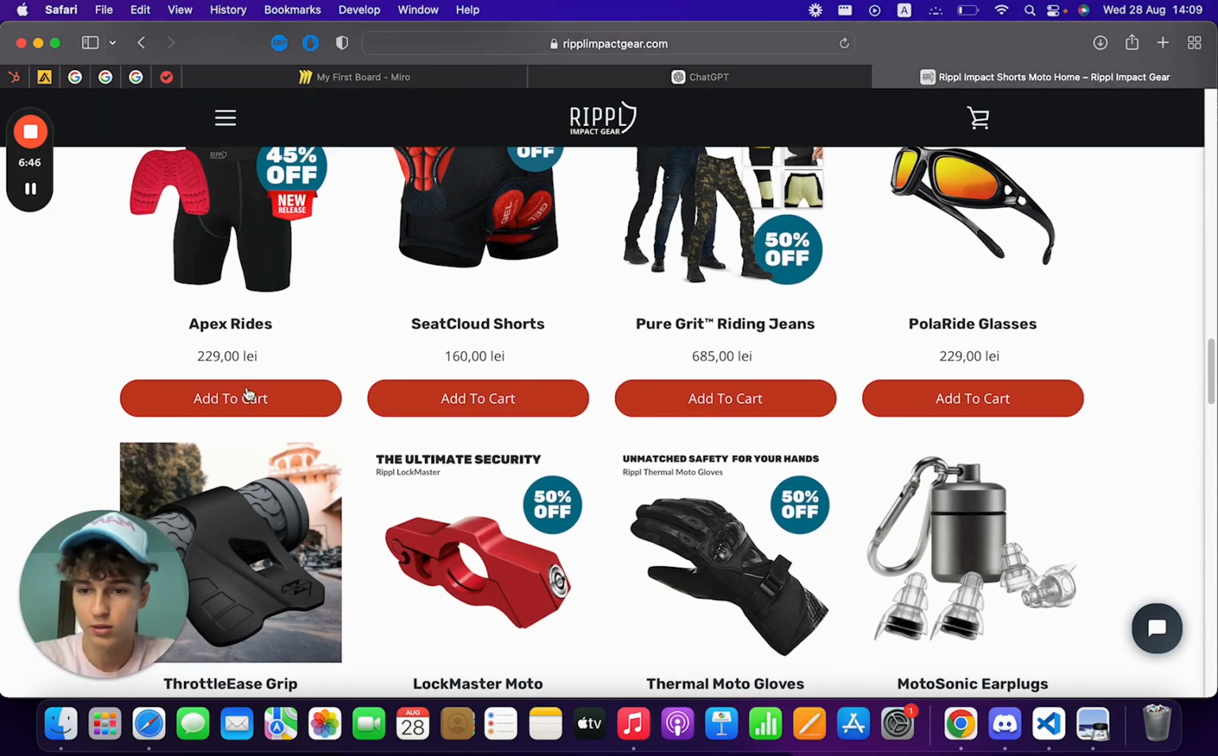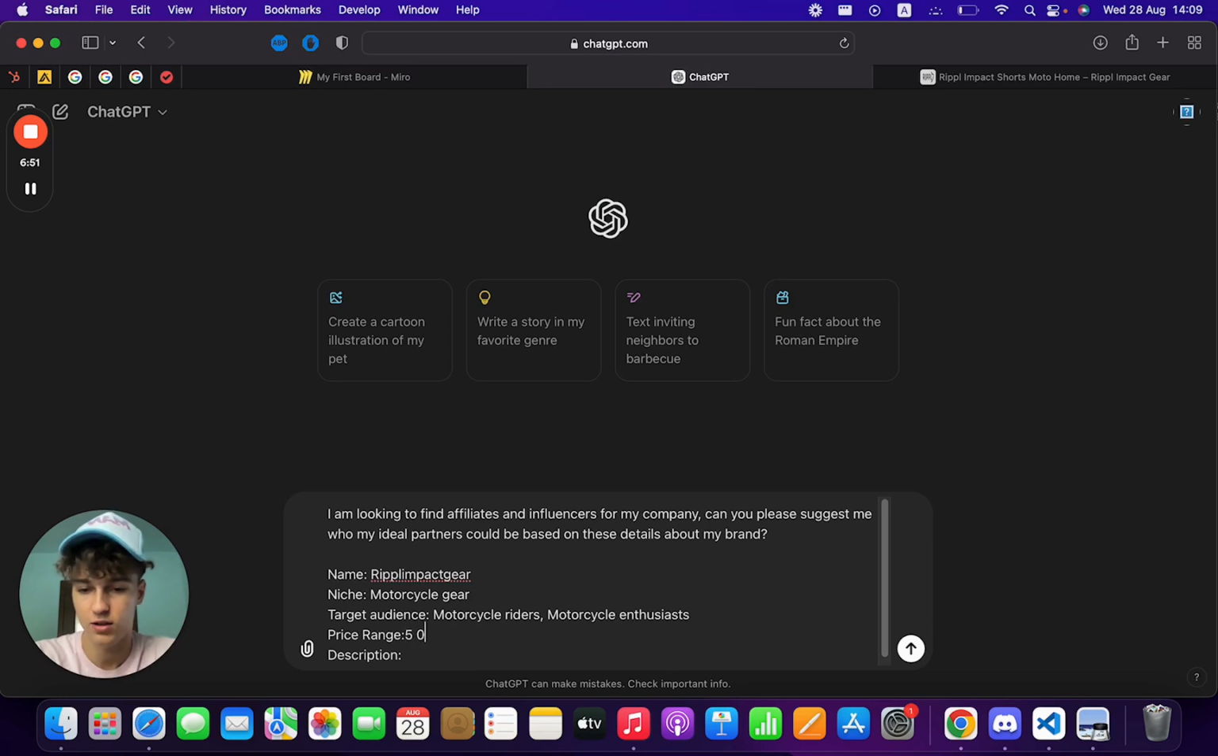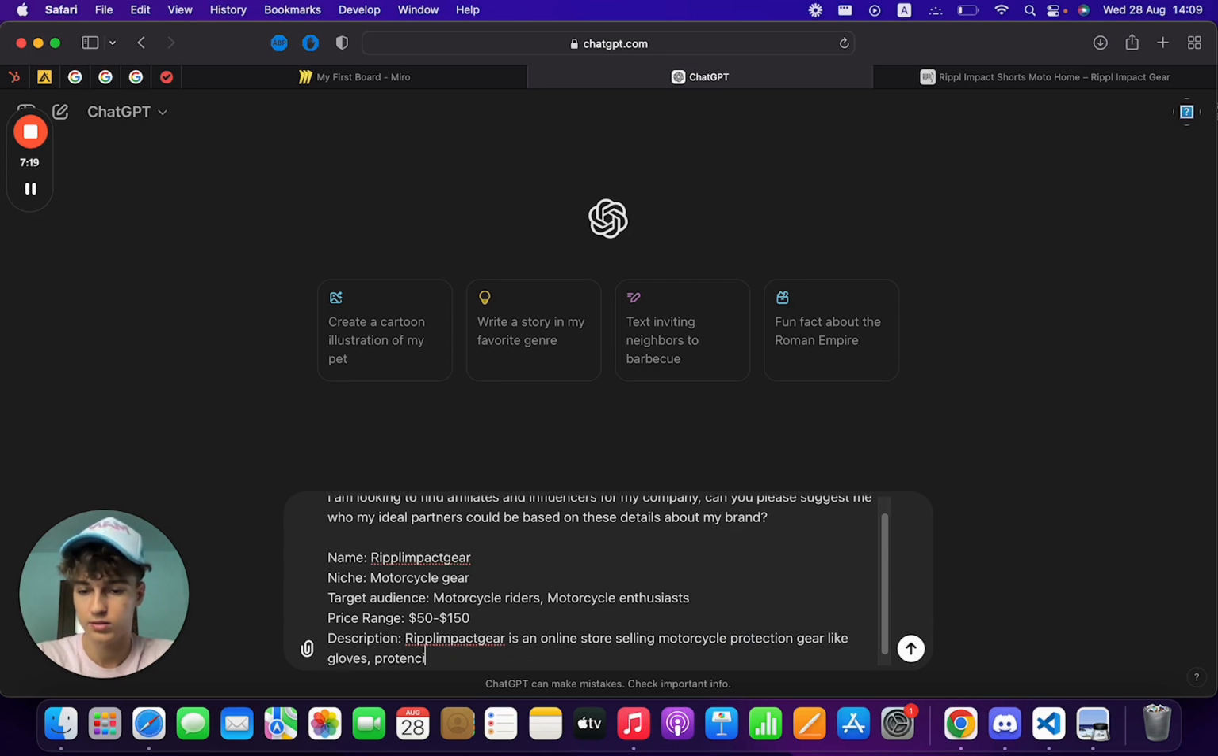So if we come here, let's see, this is in my local currency, by the way, but I can quickly convert this into dollars if I need to. So let's say the price range is somewhere between $50 to $150. All right, and then the description. We'll say Ripple Impact Gear, we'll just copy the name from here, is an online store selling motorcycle protection gear like gloves, protection pants or jeans, protection right here.